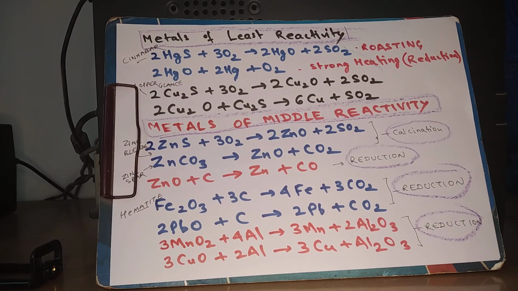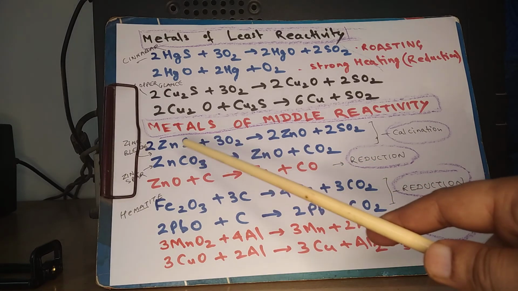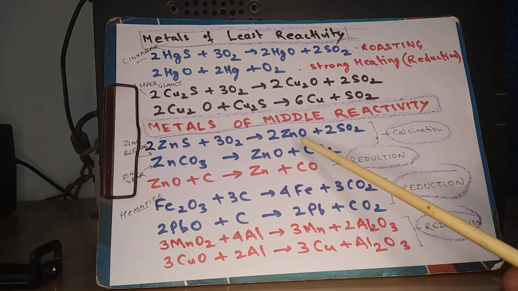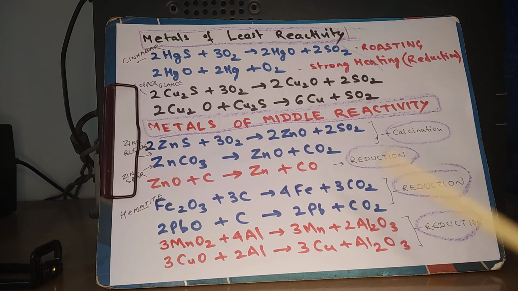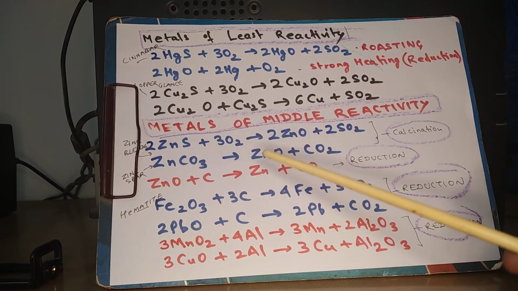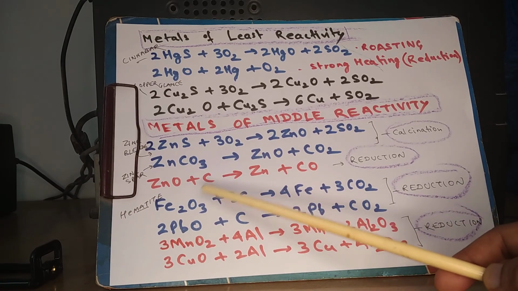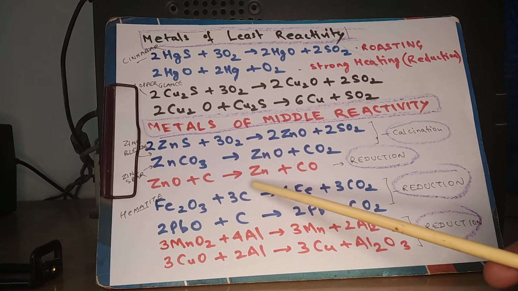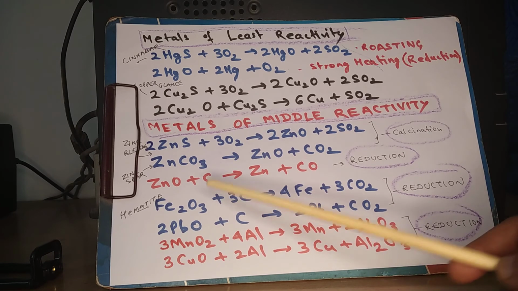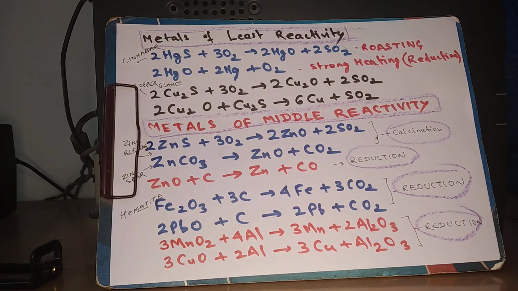Now let's come to metals of middle reactivity. So here we have zinc sulfide. Zinc sulfide will be subjected to roasting, and zinc carbonate, that is zinc spar, will be subjected to calcination. So 2ZnS + 3O2 = 2ZnO + 2SO2, giving zinc oxide. Zinc carbonate, when heated, also gives zinc oxide, and after that zinc oxide is subjected to reduction. It is heated with carbon to get zinc. So ZnO + C = Zn + CO.